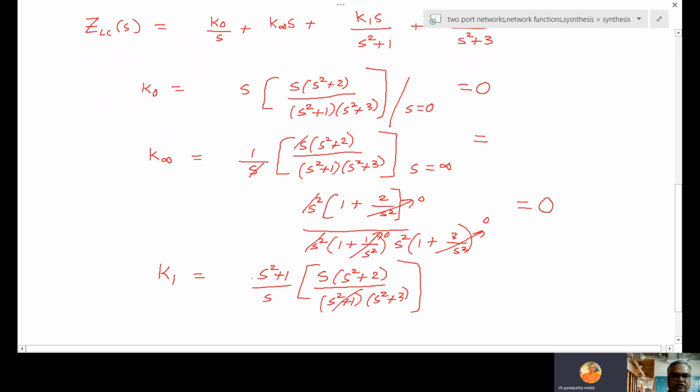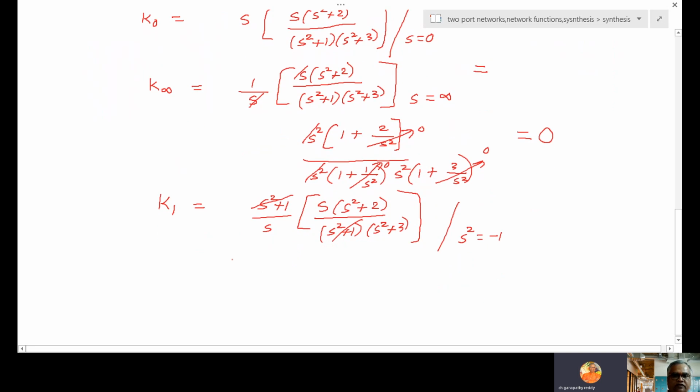So this and this cancel, and you need to simplify at s square equal to minus 1. Here denominator is s square plus 1, so s square equal to minus 1. So this is simplified: this s cancels, s square plus 1, s square will cancel. So s square is minus 1 plus 2 by minus 1 plus 3. So this is 1 by 2. So k1 is 1 by 2.